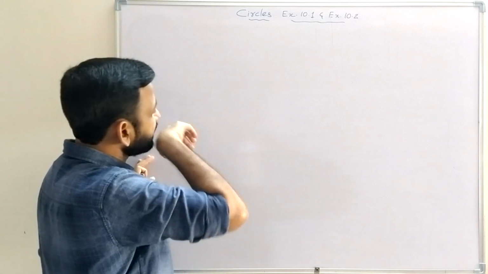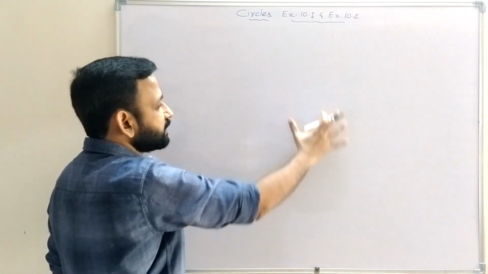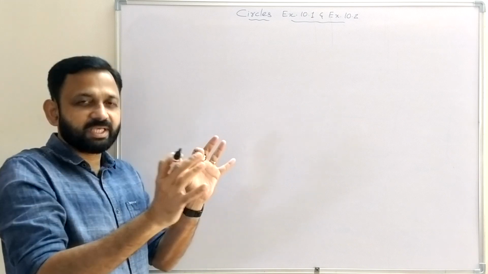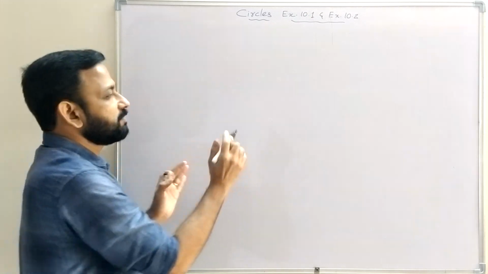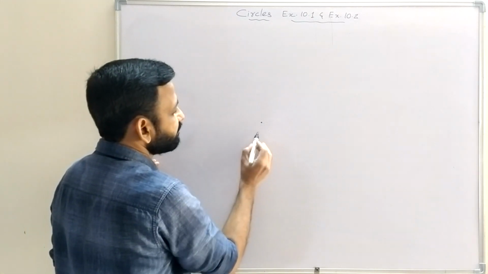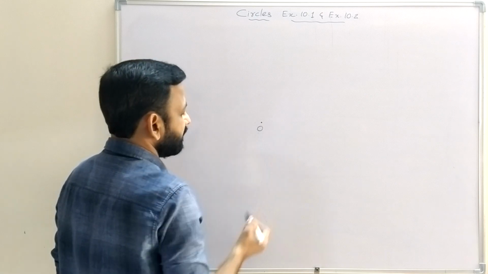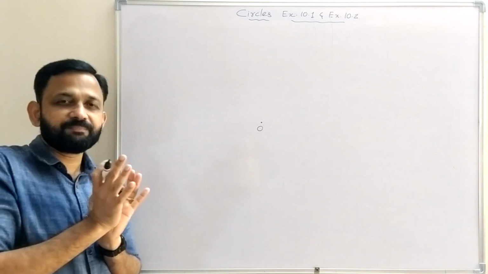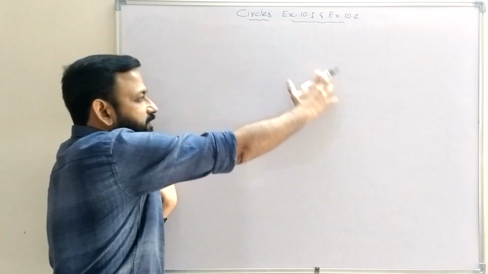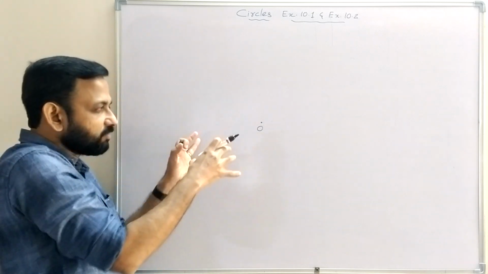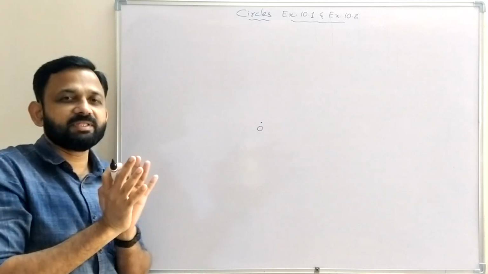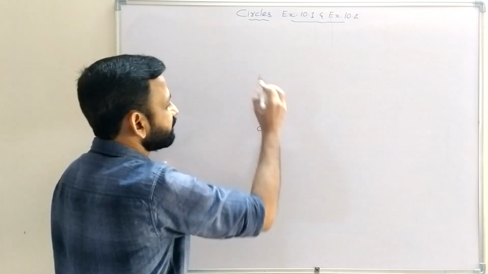Set of all points in a plane which are equidistant, at equal distance, from a fixed point. Suppose this is a fixed point, and let it be O. O is a fixed point, and the set of all points in this plane which are at equal distance from that point, that is a circle. The collection of those points.